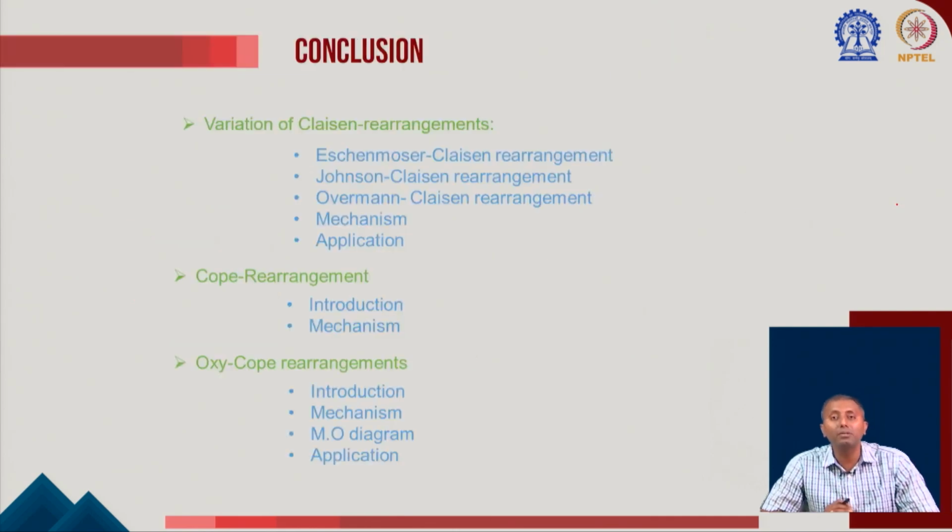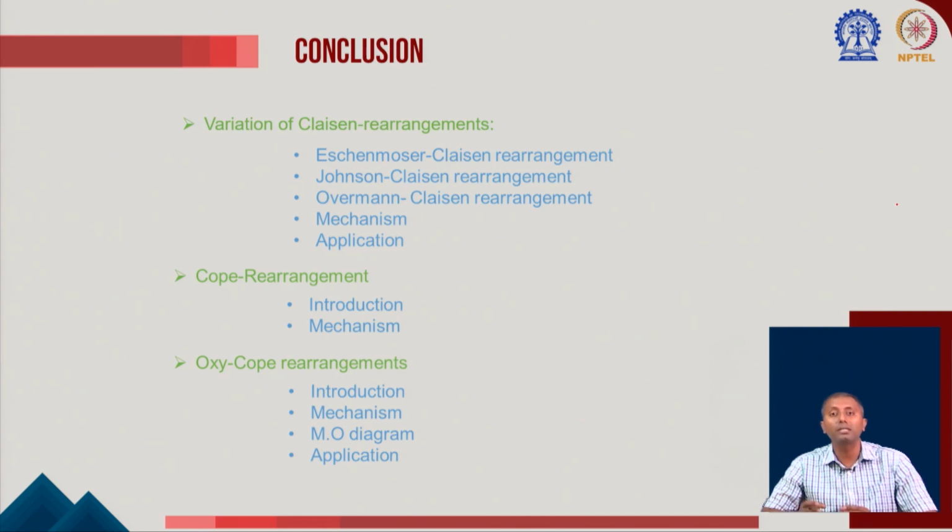So in this particular chapter, we have learned about the Eschenmoser-Claisen rearrangement, Johnson-Claisen and Overman-Claisen. Now if I summarize the Claisen rearrangement, you started learning Claisen rearrangement from the previous class. This is a 3-3 sigmatropic rearrangement, and just by using Claisen rearrangement we are able to make the corresponding gamma-delta unsaturated ketones.